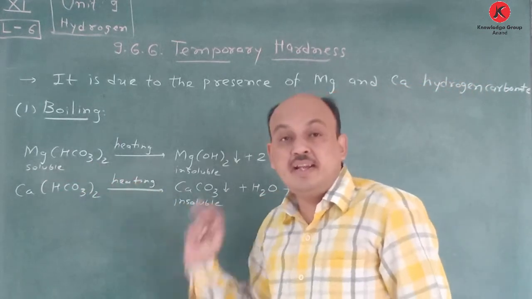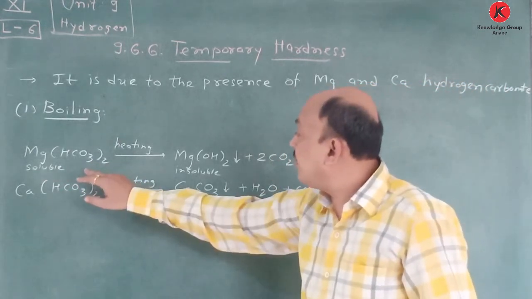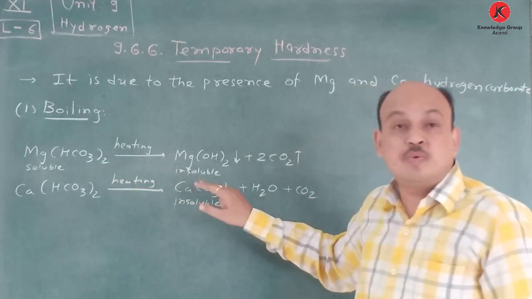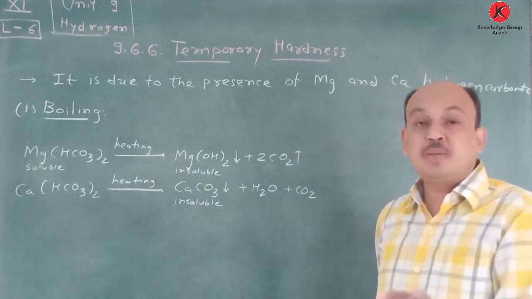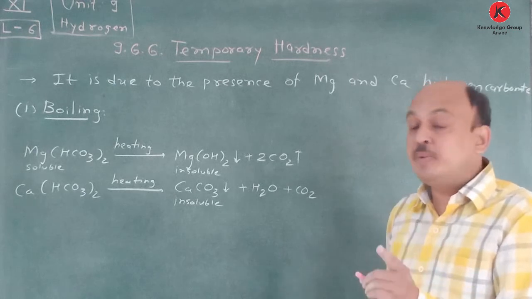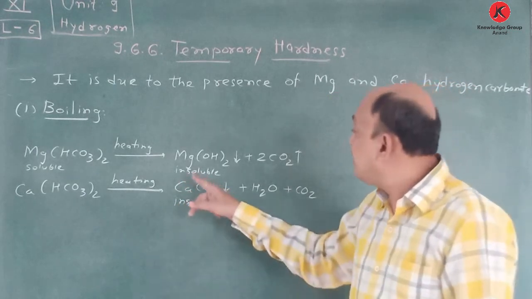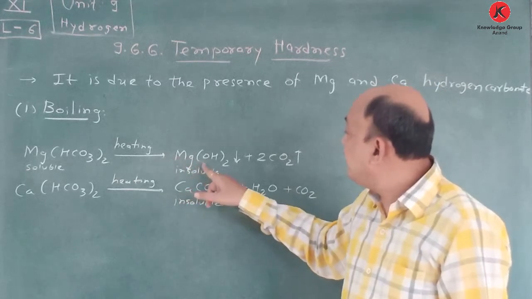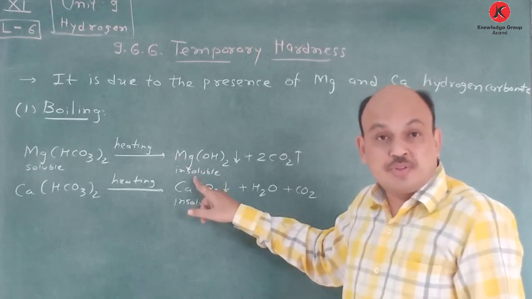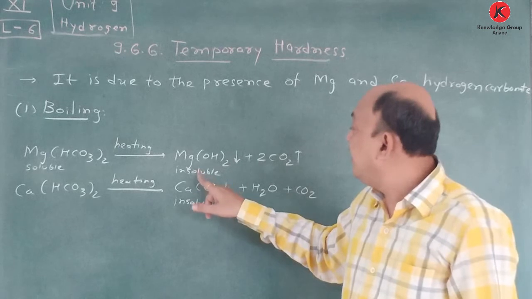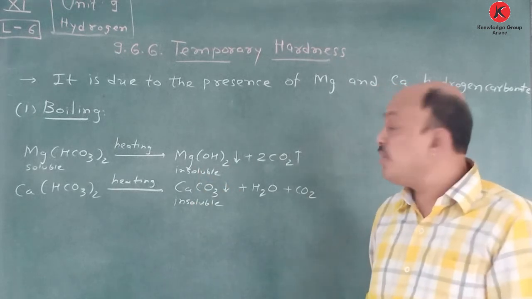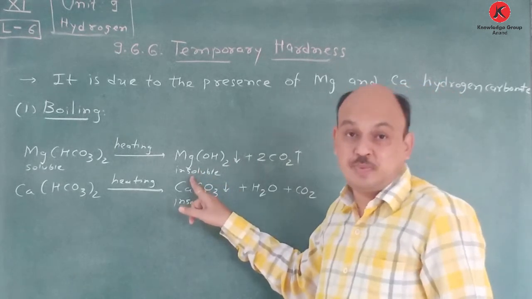When we heat it, magnesium hydrogen carbonate is converted into magnesium hydroxide, because its solubility product is more compared to magnesium carbonate, and that's why Mg(OH)2 is produced. MgCO3 is not produced because Mg(OH)2 is produced.